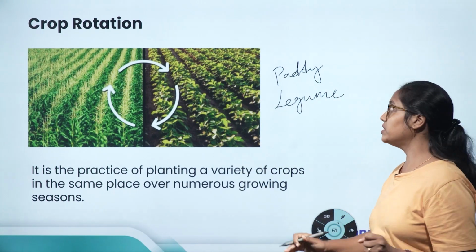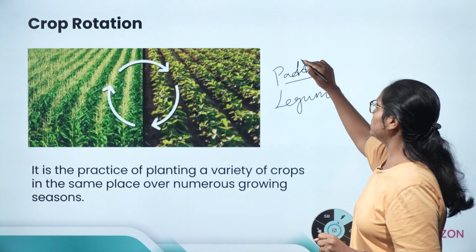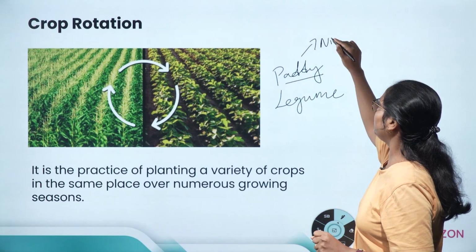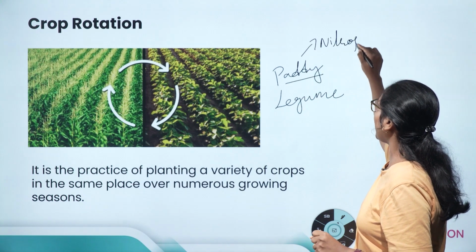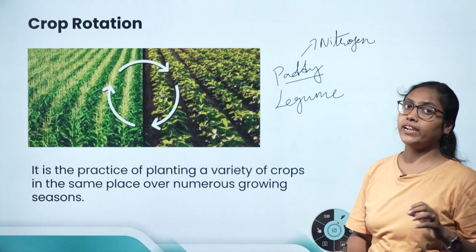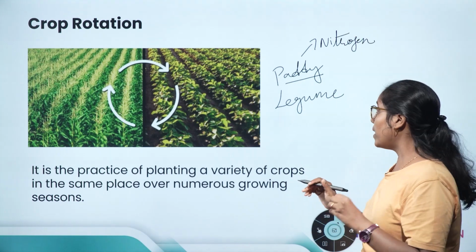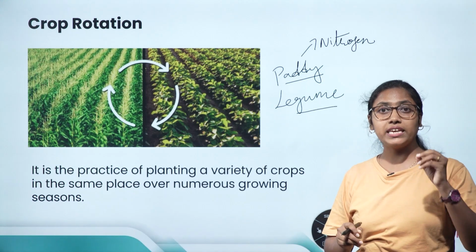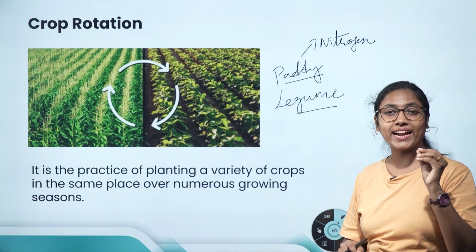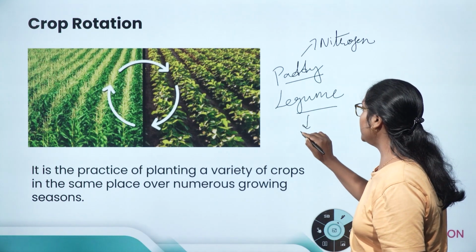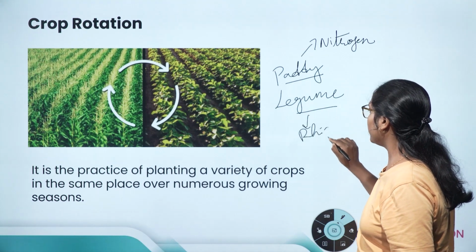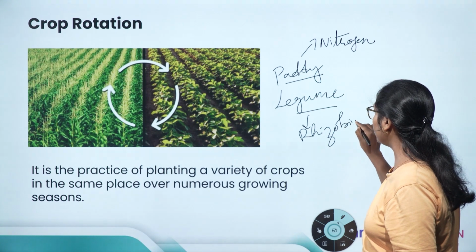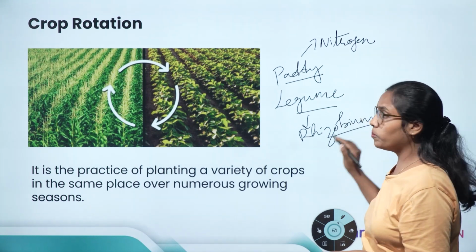So what happens here is paddy uses more amount of nitrogen. So for the growth of paddy, a high amount of nitrogen is required. But what does this legume plant do? Legume plants have bacteria in their roots called rhizobium.